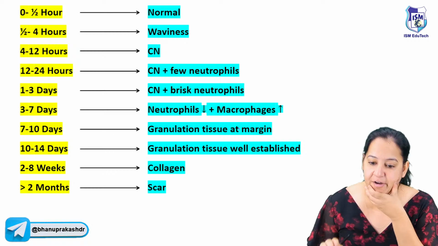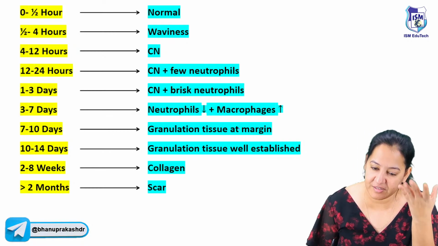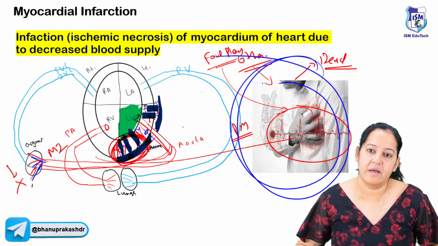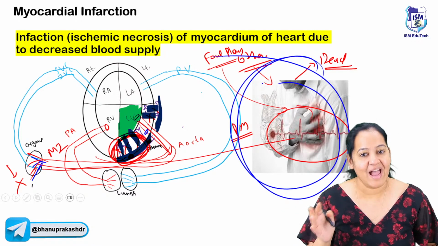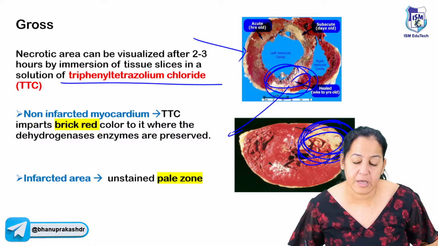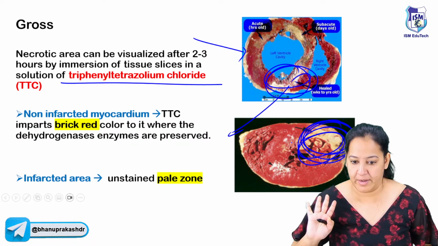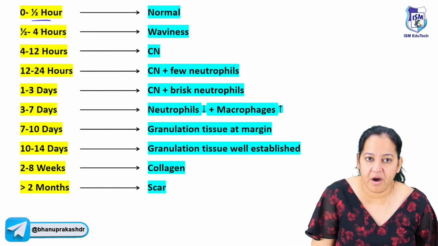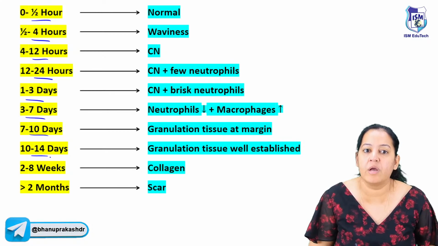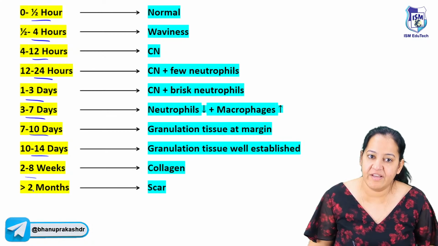So I will show you 10 diagrams now. Based on that, you will decide what is the timing of the MI. MI is there. In the dead body, this is the person who is dead. I took the heart out. I cut the heart. I put all the slices into TTC. And this is the scar I found. I found a yellow color scar. So I'm damn sure MI is there. Boss, MI is there. But the MI is half hour old, 4 hour old, 12 hour old, 24 hour old, 3 day old, 7 day old, 10 day old, 14 day old, 2 weeks old, 8 weeks old, or 2 months old.